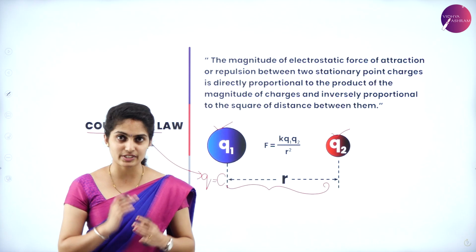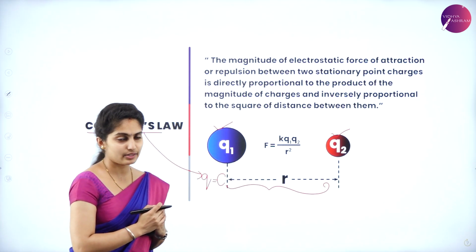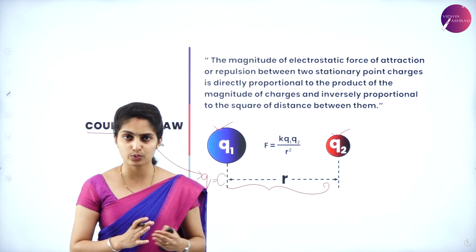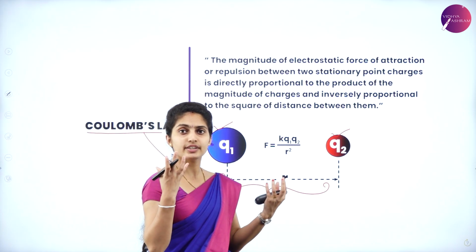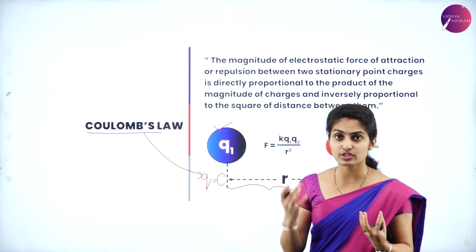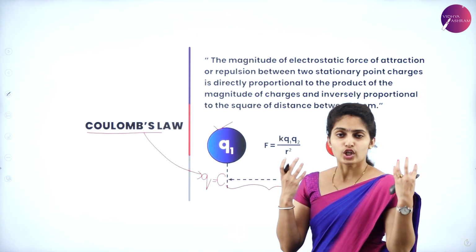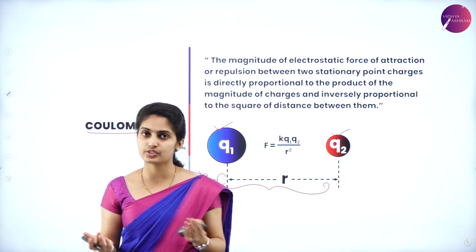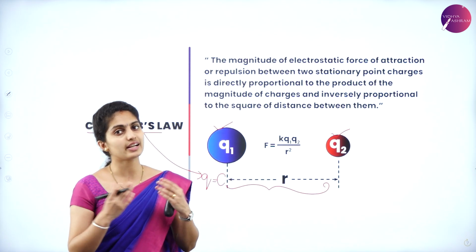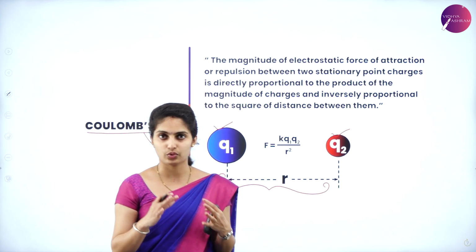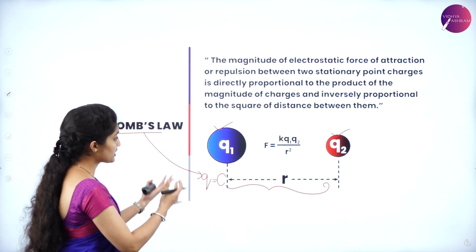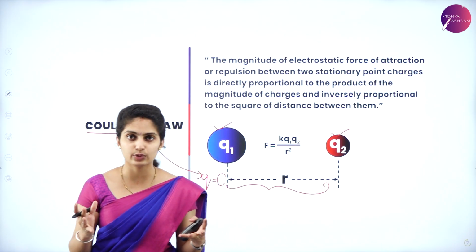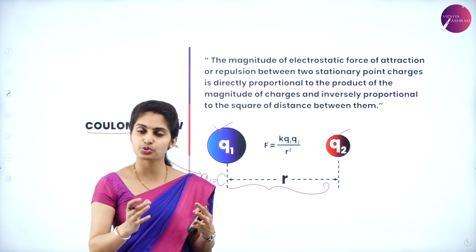And what is that statement? Only focus on this diagram, where the two charges Q1 and Q2 are separated by a certain distance r. When there are two different charges, because he is talking only about the charges, either there will be attraction or repulsion, because we don't know whether the charges are positive or negative, like charges or unlike charges. What it is, we exactly don't know. Finally, what you need is just the magnitude, that is, a value. Each and every law is only used to get the values.